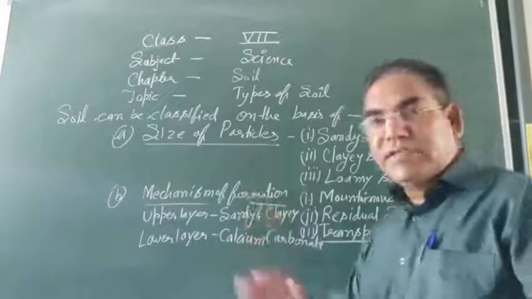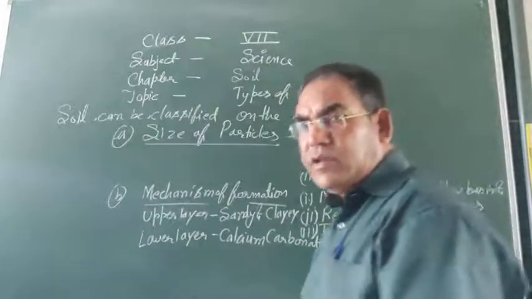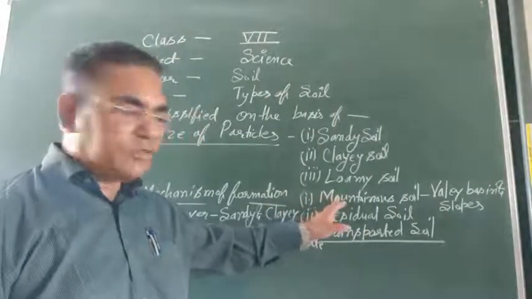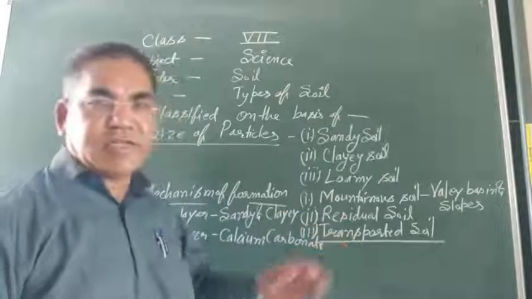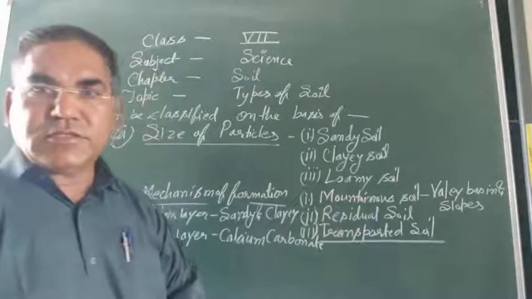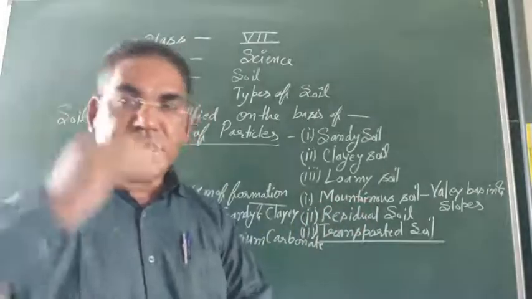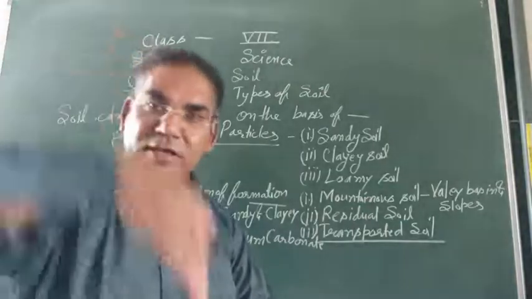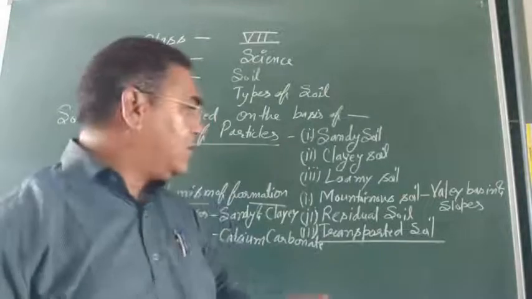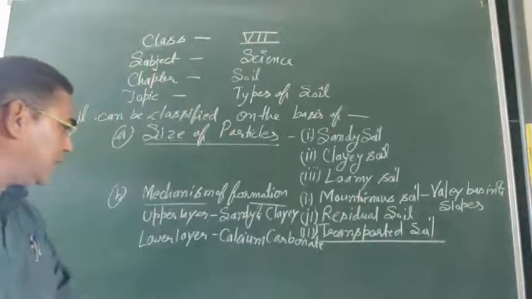Now, on the basis of mechanism of formation, there are three kinds of soil: mountainous soil, residual soil, and transported soil. So look at first, mountainous soil. The soil which is present on the valley basins and inclined planes of the mountains is known as mountainous soil.